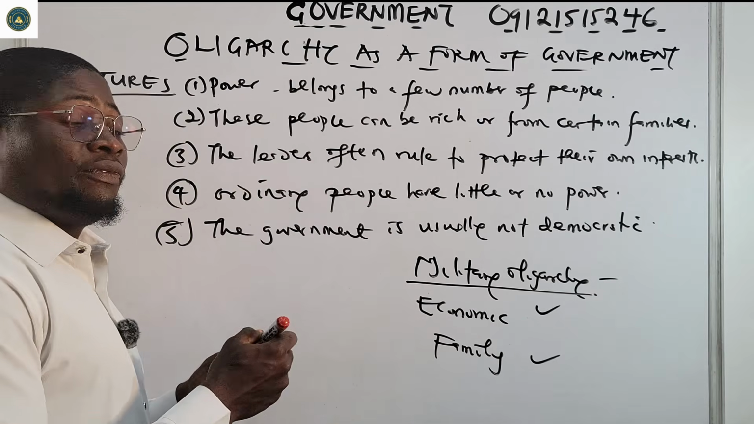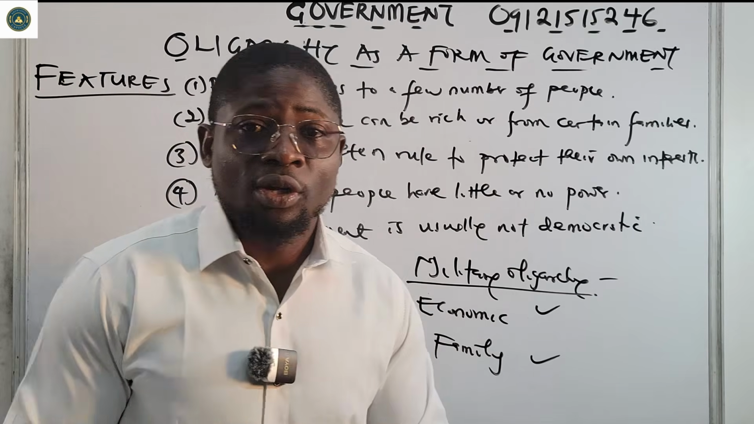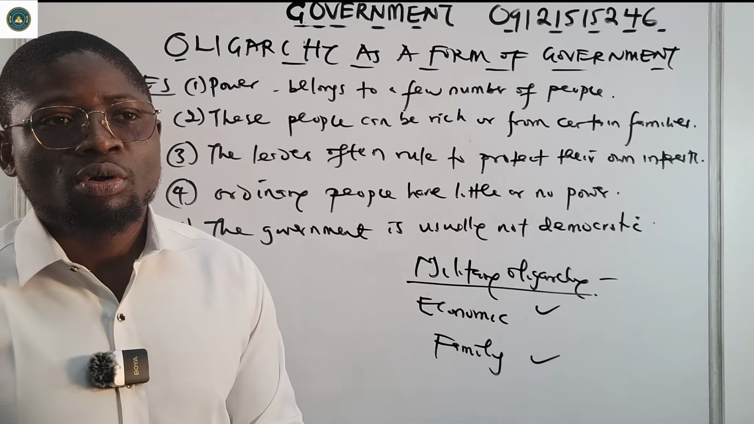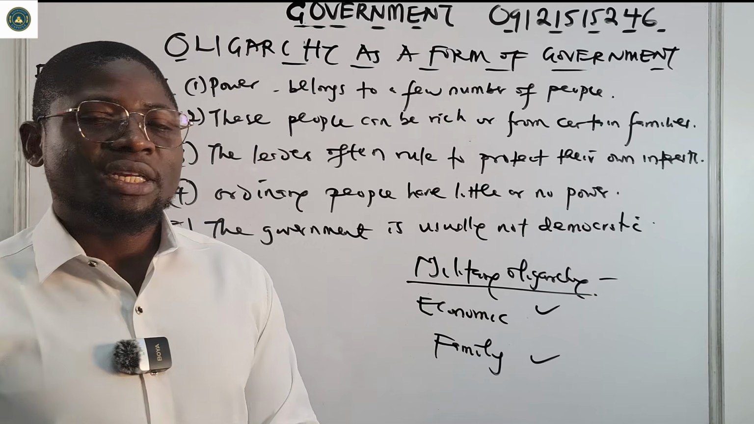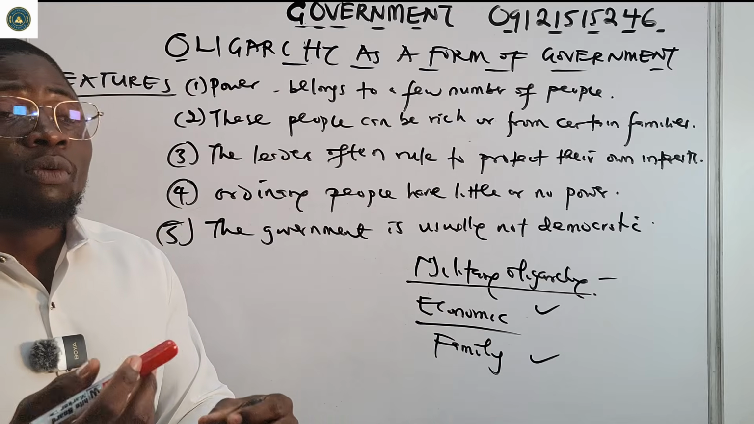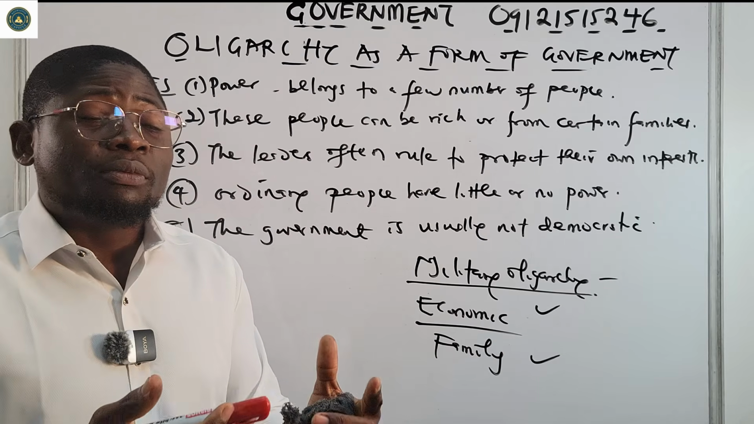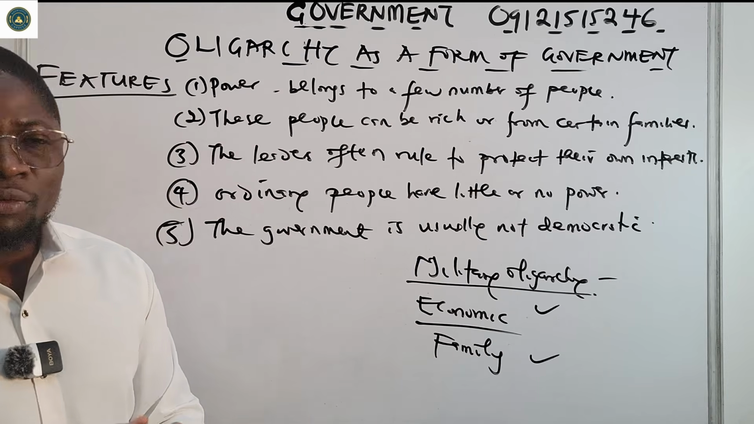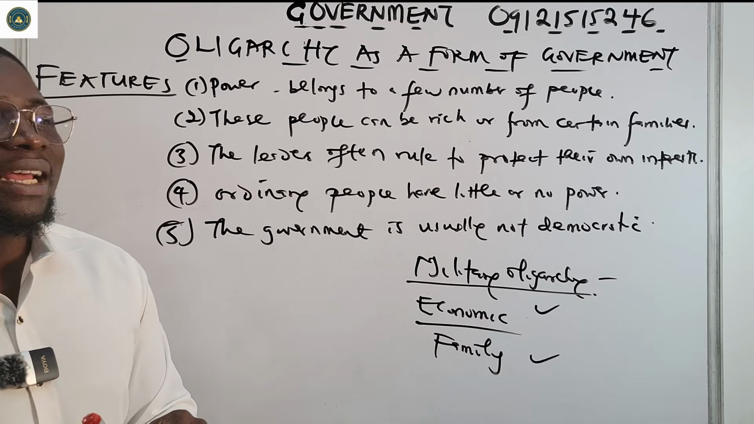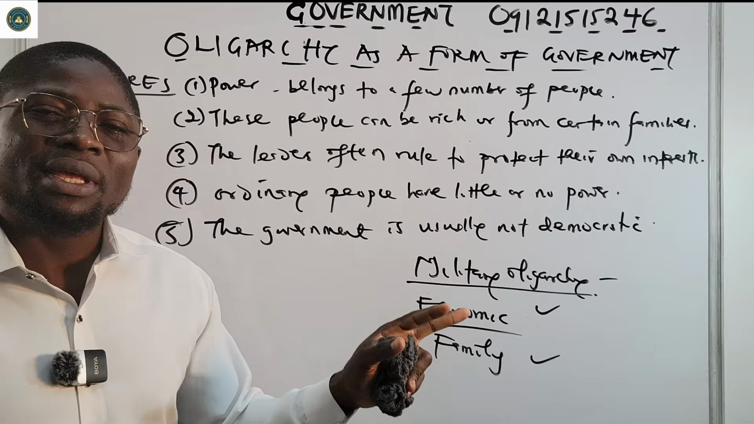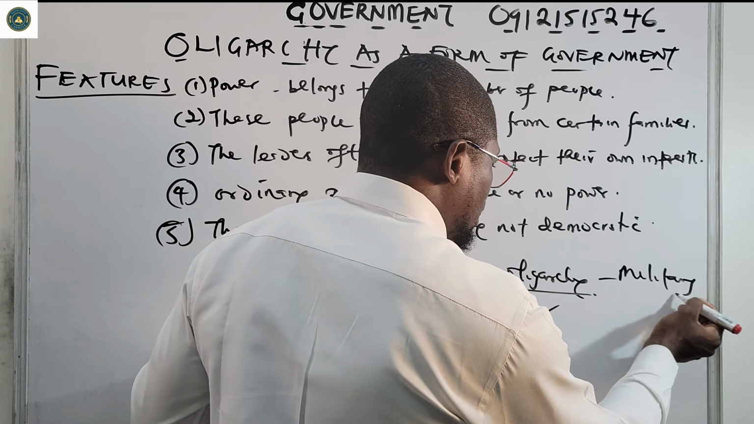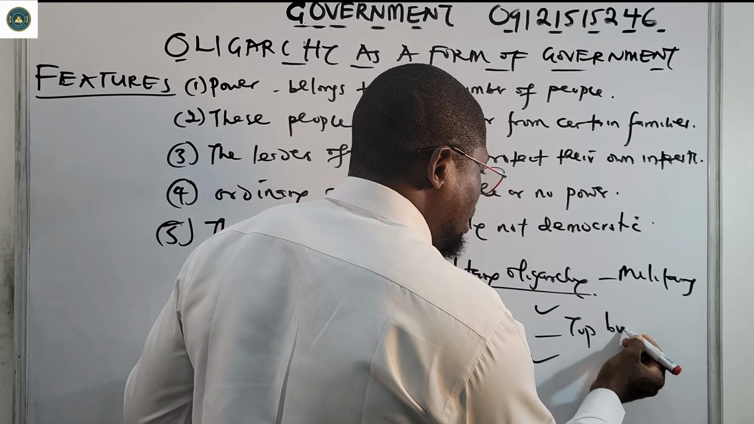Top senior military officials are involved in ruling, commanding, making decisions for the whole country. That is military oligarchy. Then economic oligarchy is when very few top business people, rich, wealthy business people, are the ones making decisions. So this one is top military, and this one is top businessmen and women.